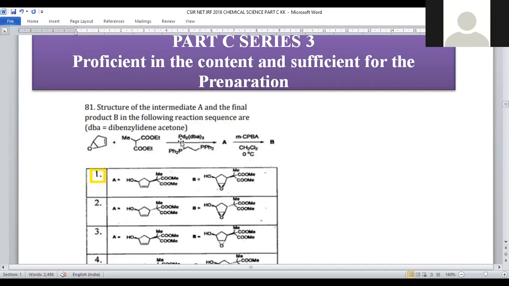It is the ligand present with the palladium, and treated in the presence of PPh2CH2CH2PPh2, so that compound A will be formed.